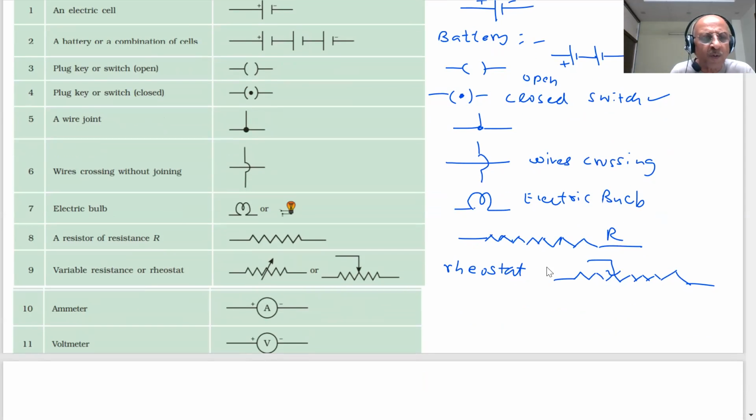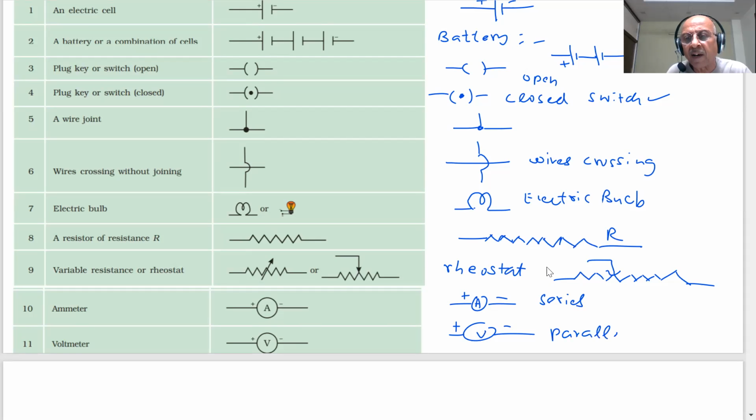Ammeter, students. How do we show an ammeter? Ammeter is connected in series. We have told you plus minus. This is the plus of the battery, minus of the battery. This is our ammeter A. And voltmeter, student. You are again showing. This is connected in series. And this is connected in parallel in a circuit. Parallel in a circuit. Note down everything. Have you noted? Yes, sir. These are the components which will be used when we draw a circuit.